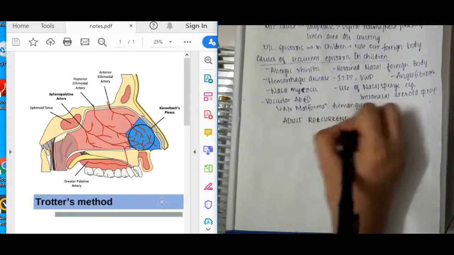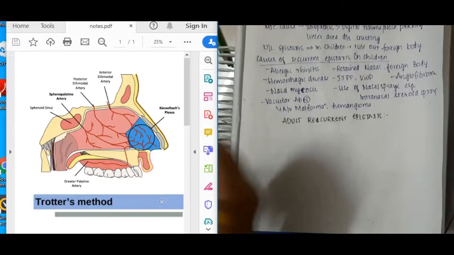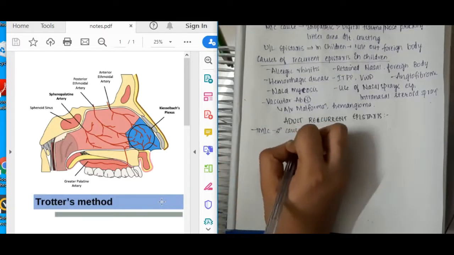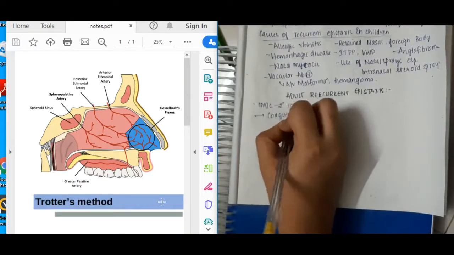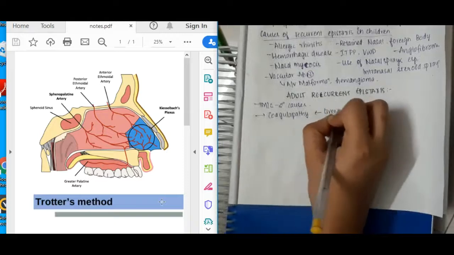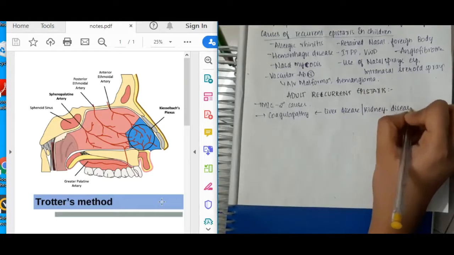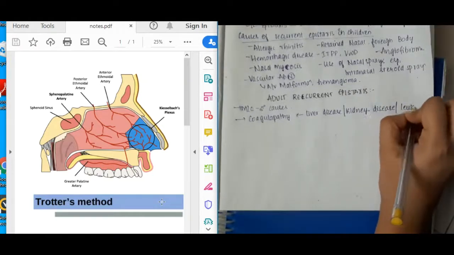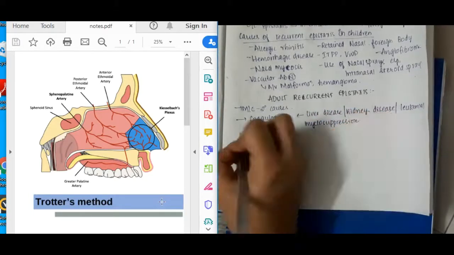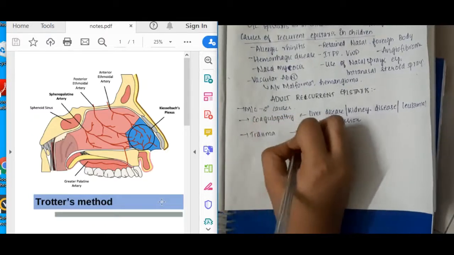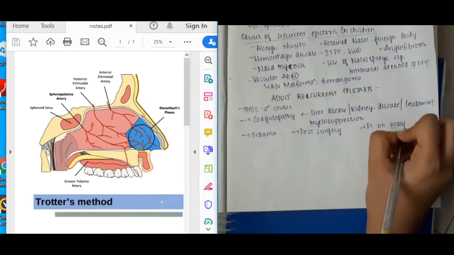Then there is adult recurrent epistaxis also. What are the causes of adult recurrent epistaxis? The most common cause of adult recurrent epistaxis is secondary causes. Then it can also occur due to coagulopathies. The causes of coagulopathies are liver disease or kidney disease or leukemia or myelosuppression. So all these are the causes of coagulopathies. Then it can be due to trauma or post surgery, or if the patient is on warfarin.